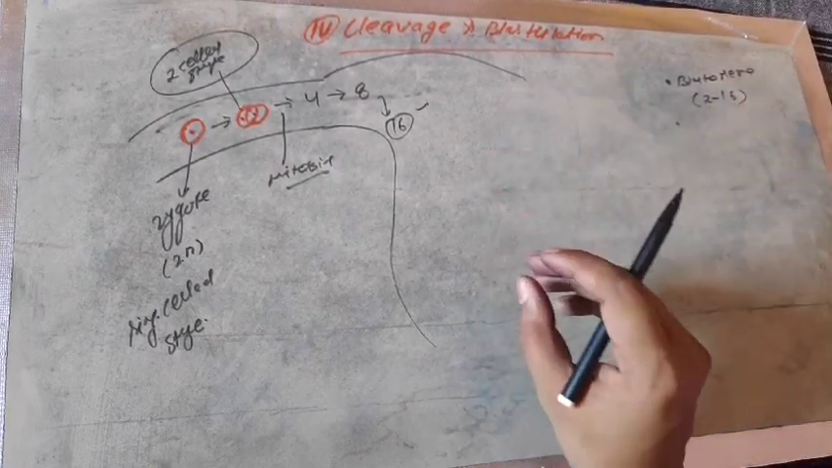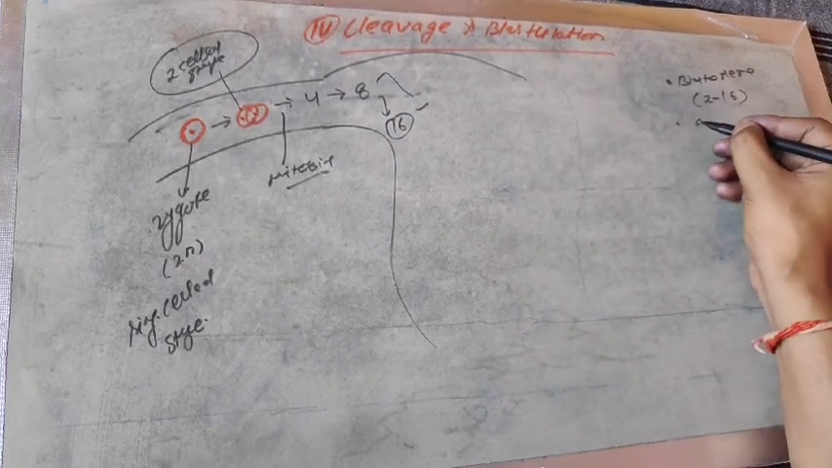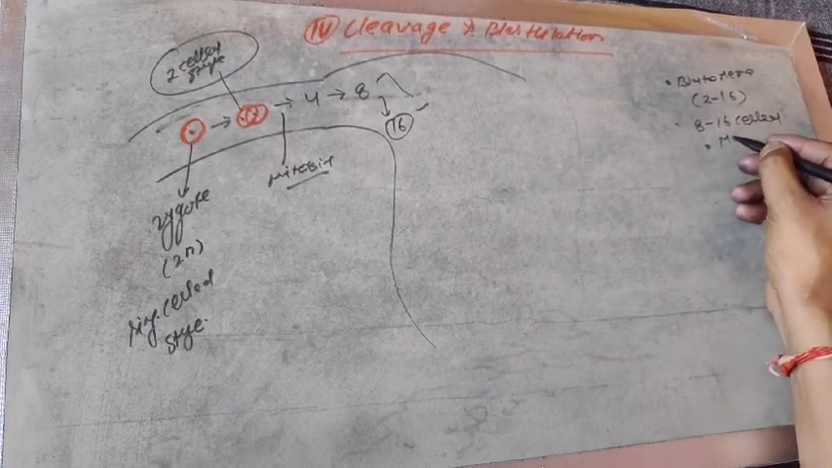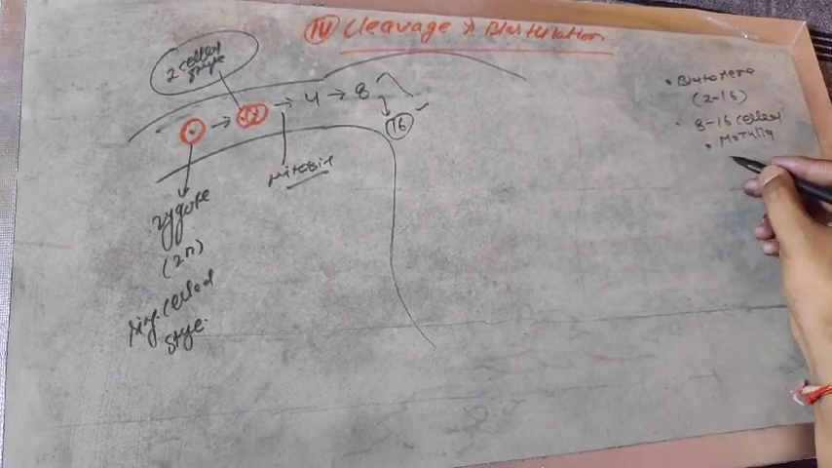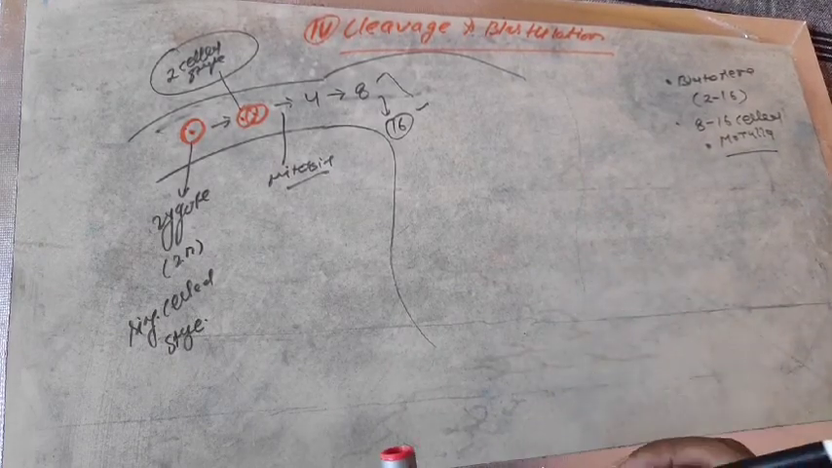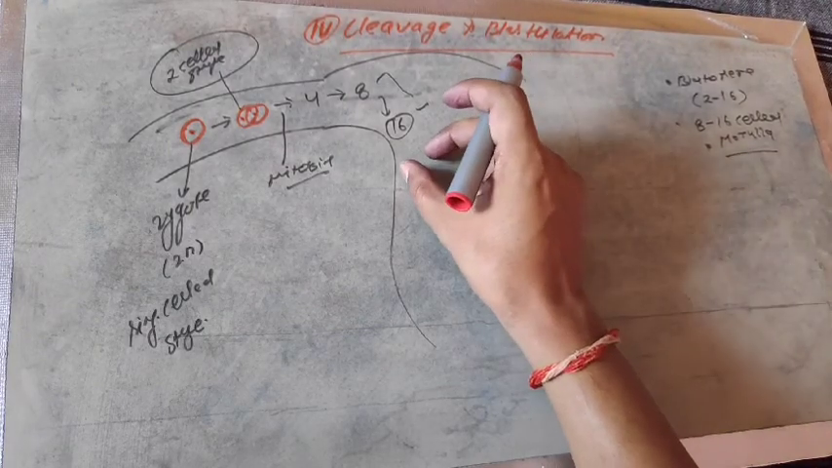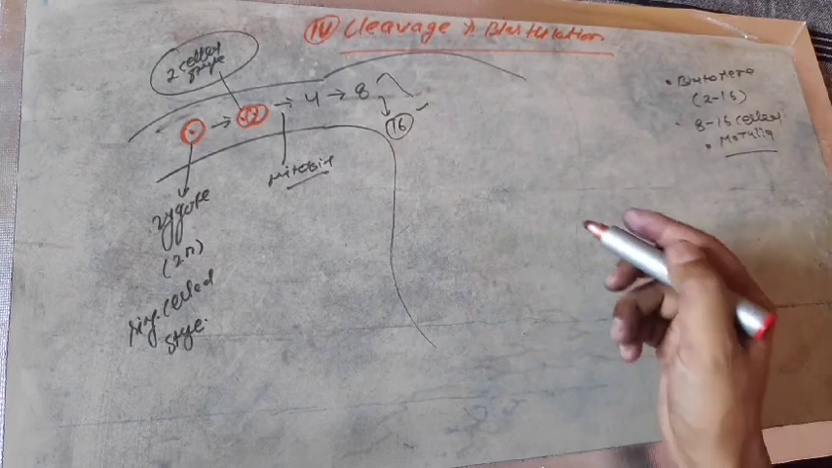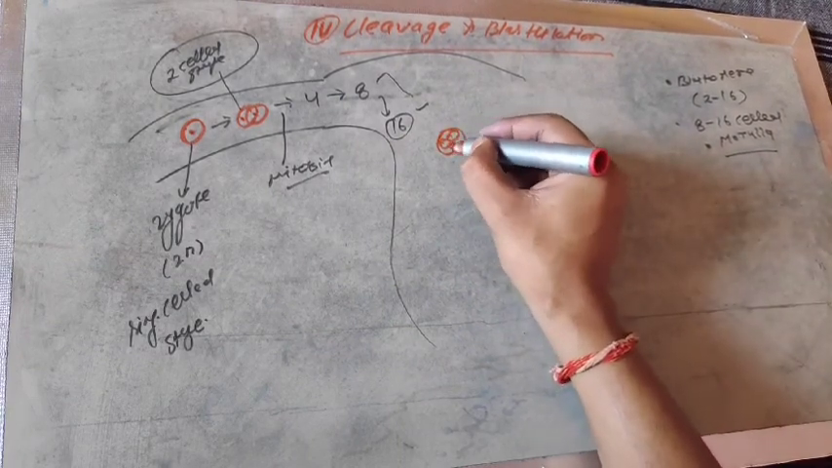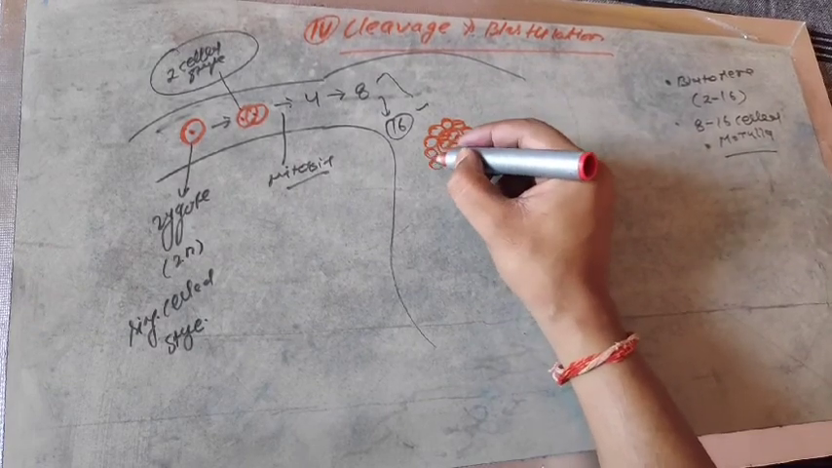But among the blastomere stages, the stage between 8 to 16 cells is called the morula stage. Morula means the mulberry shape stage. So let me draw the structure of the 16 cell stage that is formed just near the junction of the uterus and fallopian tube. So this one is the morula stage.